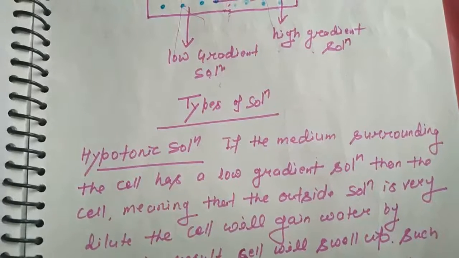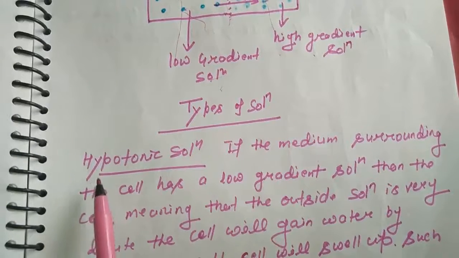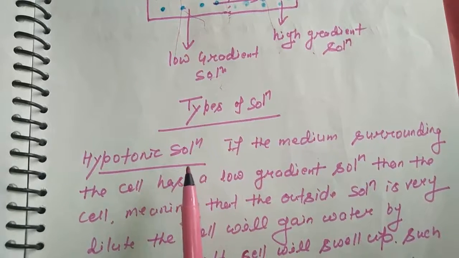Now students, move on to the next topic, types of solution. Hypertonic solution.